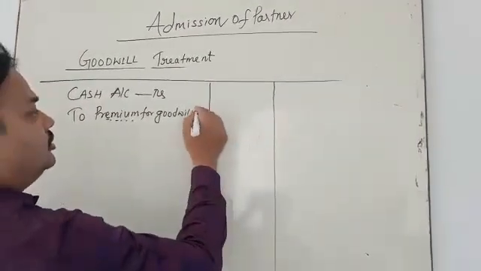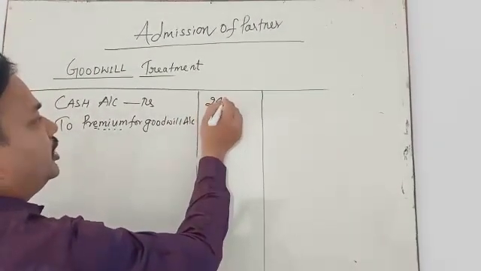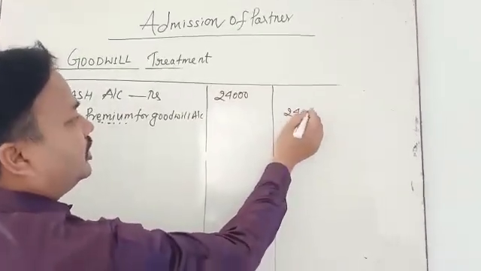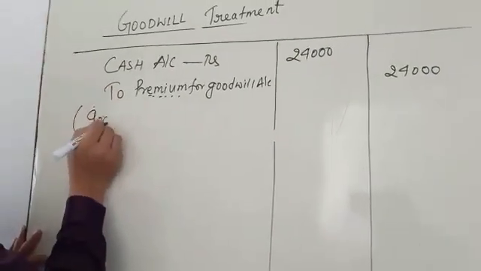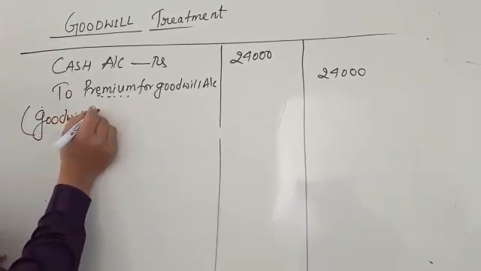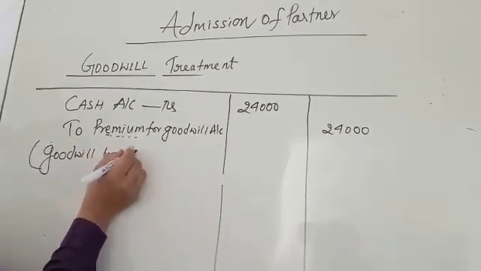The amount is 24,000. You put here the narration: goodwill brought in cash.